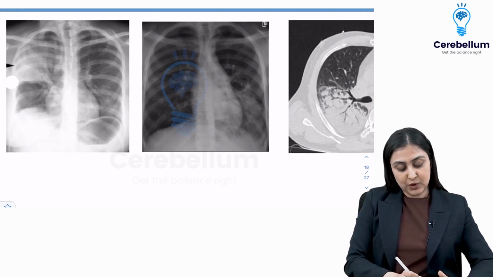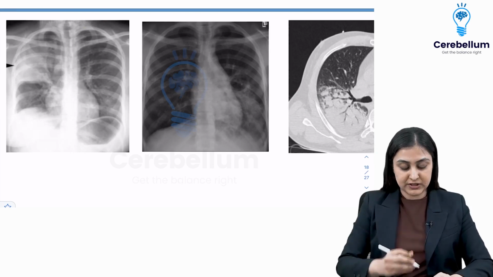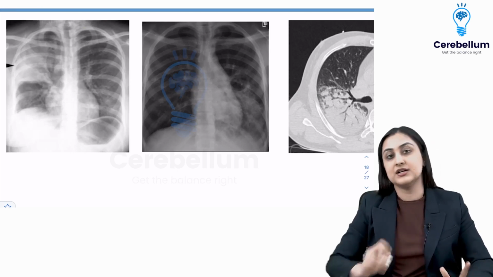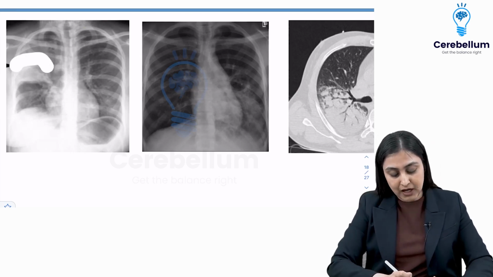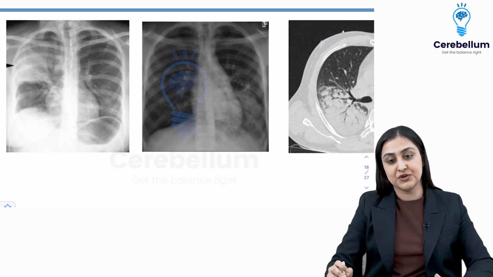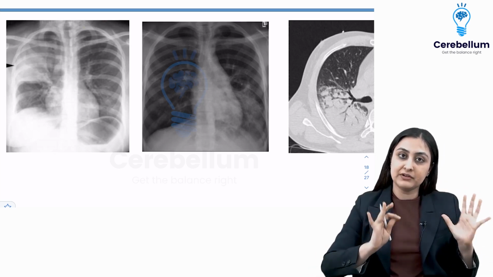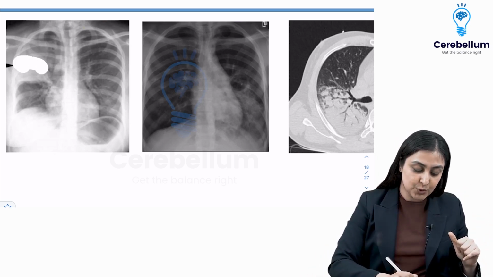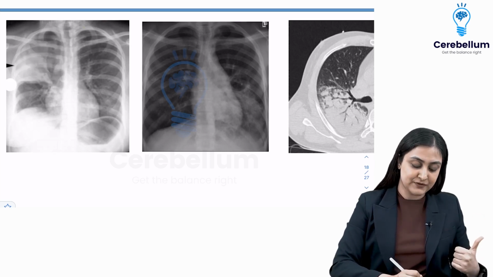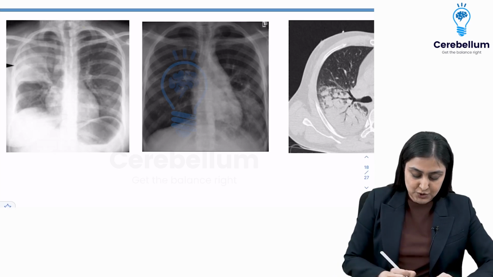horizontal fissure. So when the horizontal fissure is horizontal, this is how we recognize that it's a consolidation. If this is going up, it means there is volume loss. So this is the difference between collapse and consolidation. Both of them will have an opaque lobe. When it is going up, it means it is collapse. If it is horizontal, this is consolidation.